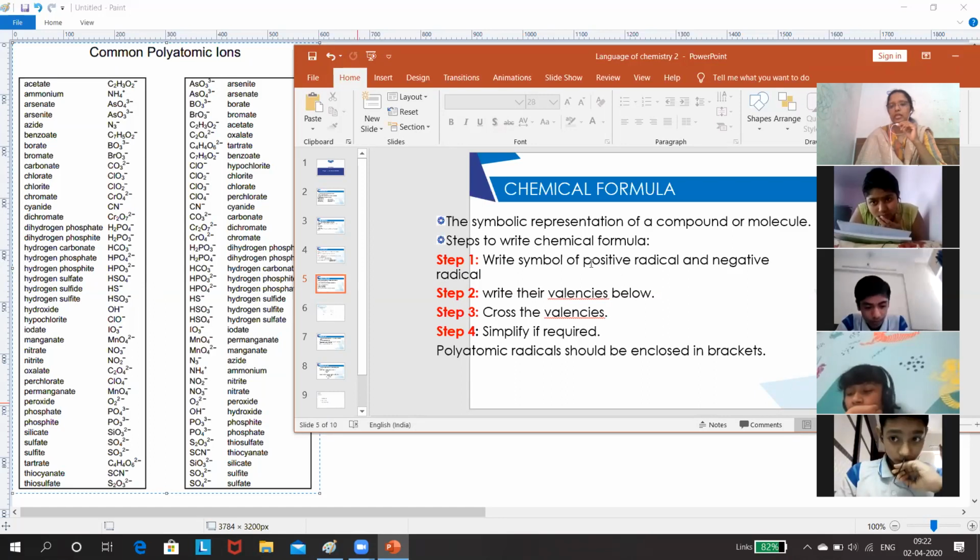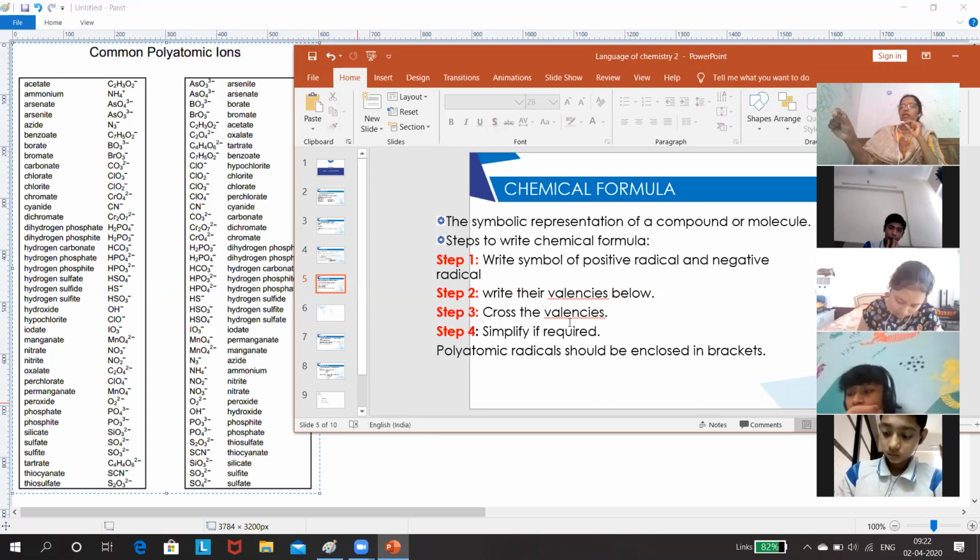Yes, ma'am. So the third step will be to cross the valencies. As you know, the positive radical will get the negative radical's valency, and the negative radical will get the positive radical's valency. Crisscross formula. And if required, we have to simplify.